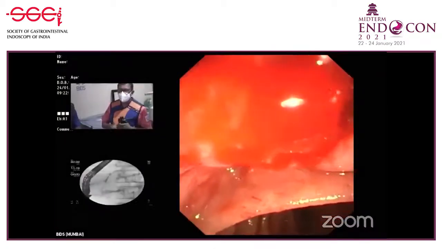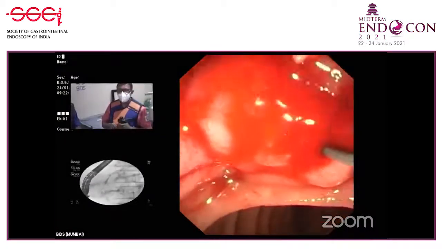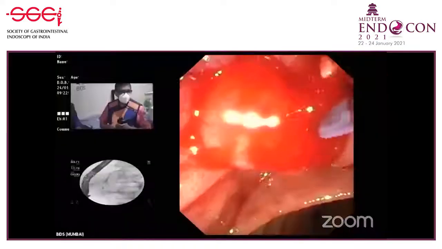Amit, do you prefer to use a trapezoid basket over the routine pancreatic basket? No, Sunil. Actually, the trapezoid basket is a very big basket. It can be a little traumatic for the pancreatic duct. Semi-traumatic, yeah. And sometimes it may not be able to crush the stone.